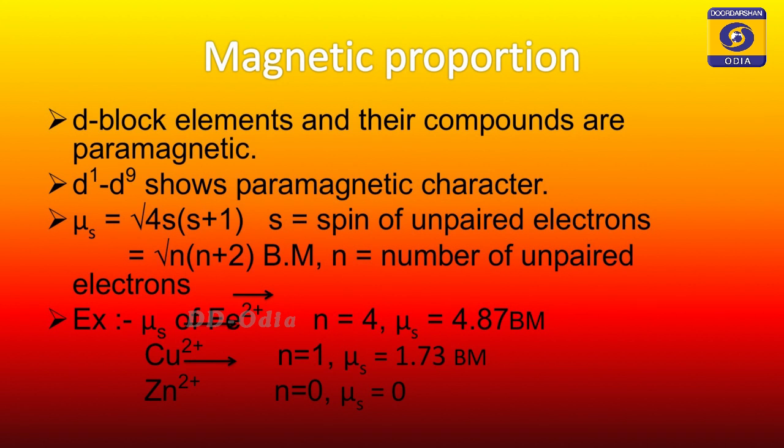Right. So most of the transition metals and their compounds are paramagnetic. It is only because of the presence of unpaired d electrons in their penultimate shell.